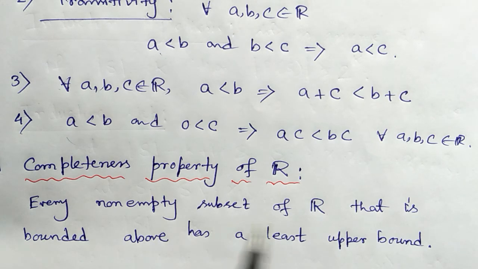This statement is called the completeness property, and since ℝ satisfies this, ℝ is a complete ordered field. Now, what is an upper bound or bounded above? What is a least upper bound? All this we will discuss in the next video, otherwise this video will be too long. We will also discuss the Archimedean property and density property in the next videos.